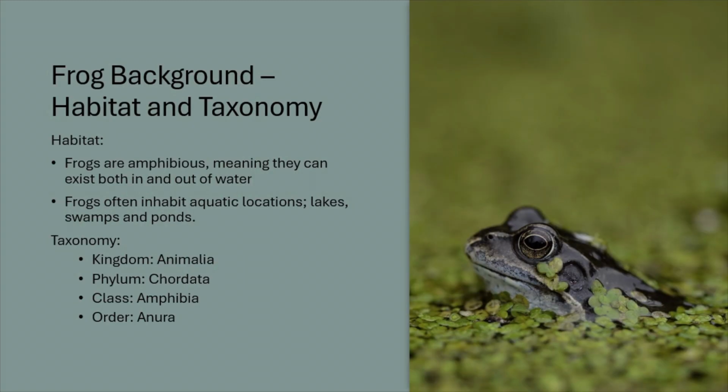Frog background, habitat, and taxonomy. Habitat. Frogs are amphibious, meaning they can exist both in and out of water. Frogs often inhabit aquatic locations such as lakes, swamps, and ponds. Its taxonomy: the kingdom, Animalia, its phylum, Chordata, its class, Amphibia, and its order, Anura. As you can see in the picture on the right, the frog is in water.